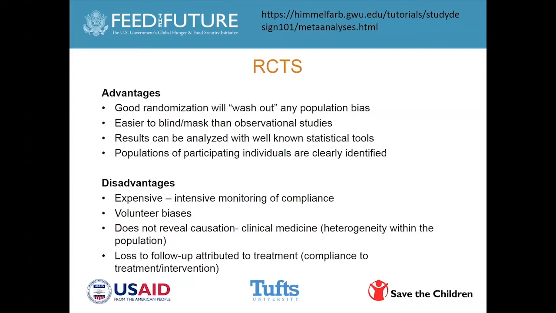And a key element, because we use RCTs in applied nutrition and programming, we always consider RCTs as a way of defining causality. And in clinical medicine, they are concerned that it may not reveal causation because of the heterogeneity within a population. So if you're dealing with a homogeneous population of, let's say, seeds or crops, it's very easy. You can definitely show causality.